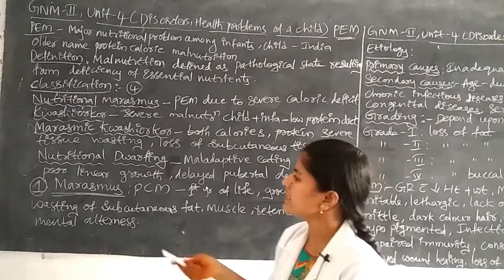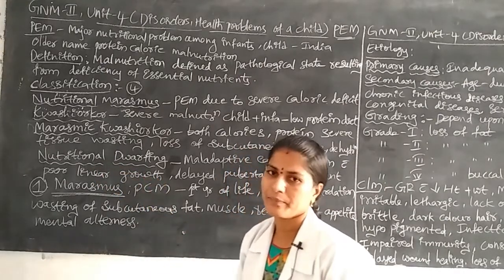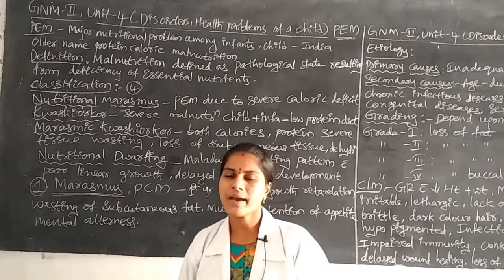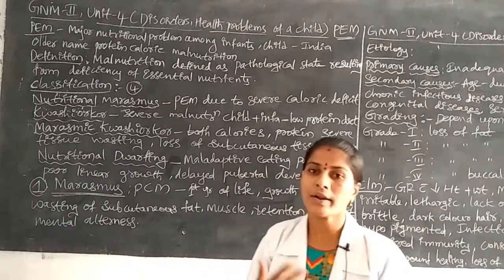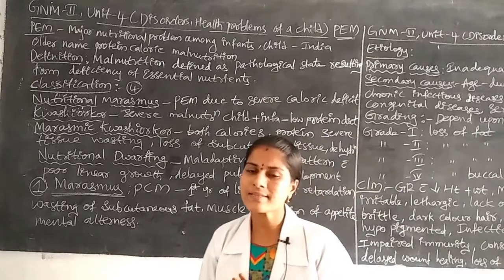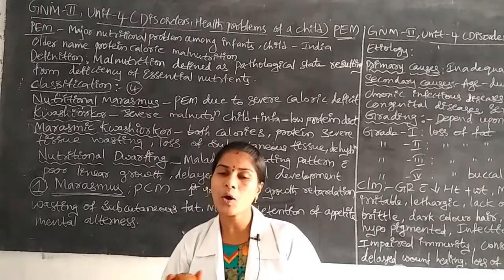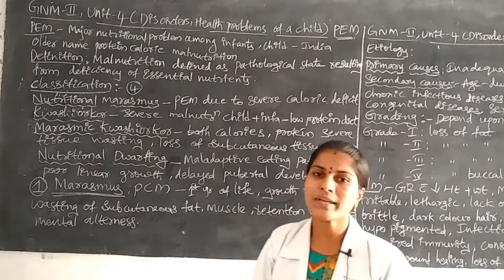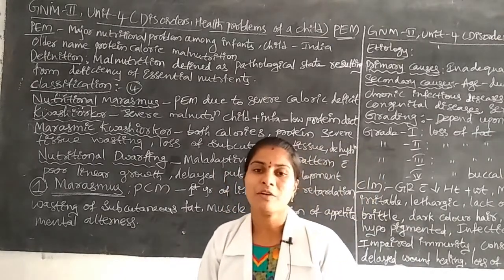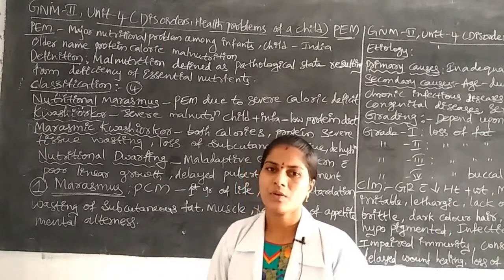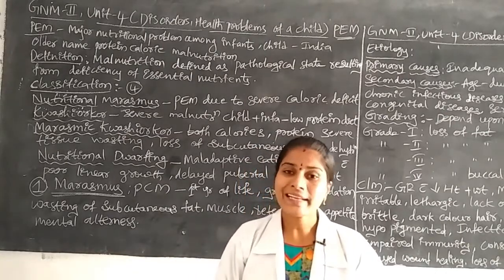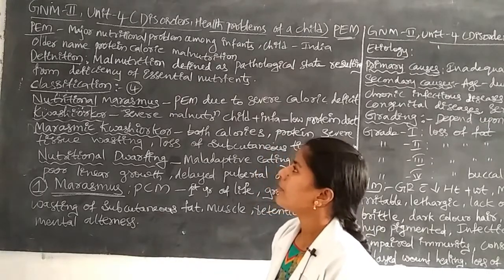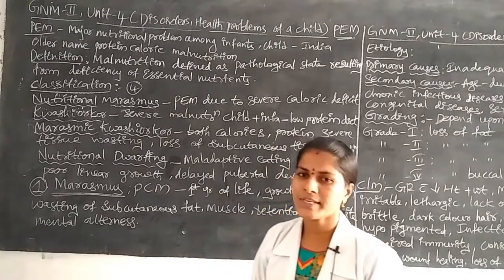Next condition is nutritional dwarfing. Here the child has poor eating habits. They are always taking junk food or cool drinks, some type of liquid or beverages, but the nutrients, the proteins, the energy-giving food, are being avoided due to the poor eating habits. These are the types of protein energy malnutrition.